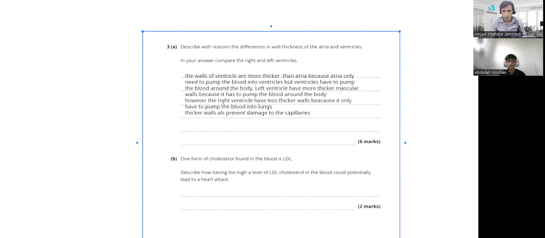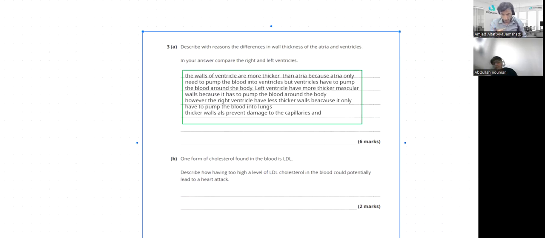Where's the last point? Thicker walls also prevent damage to the capillaries. One thing more to add here: efficient circulation and prevent damage to the capillaries. You can add this point at the start of it. Then you need to remove this from here. Thicker walls prevent damage to the capillaries and ensure efficient circulation, right?